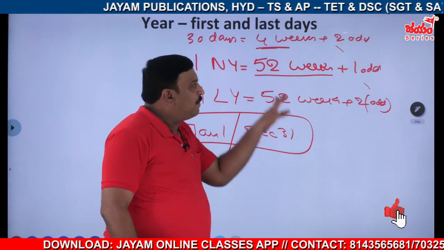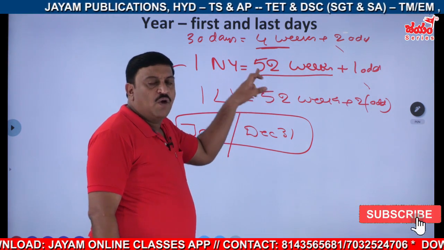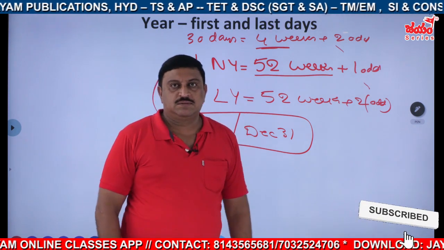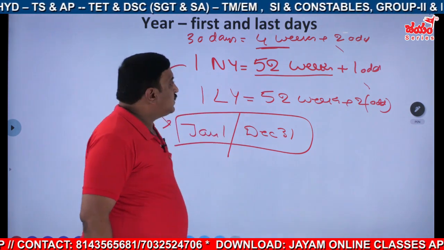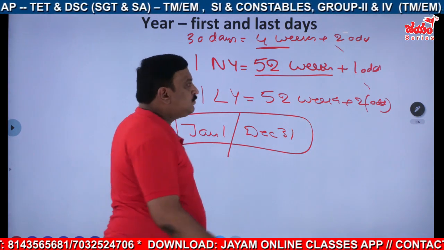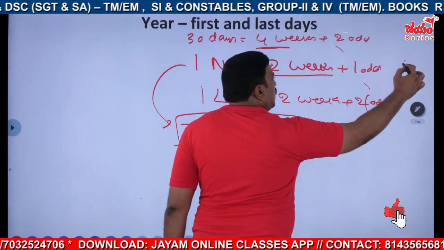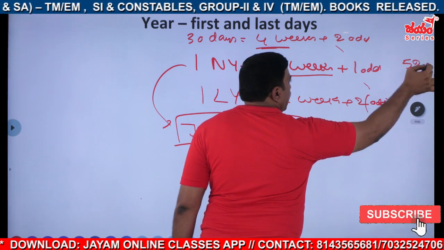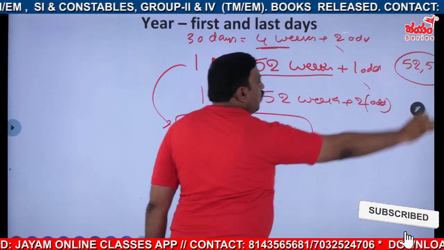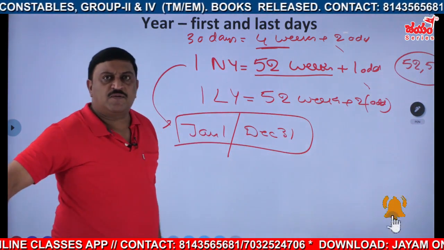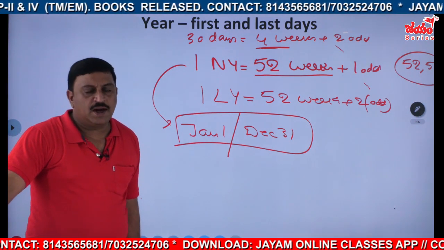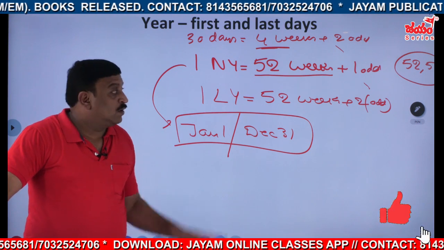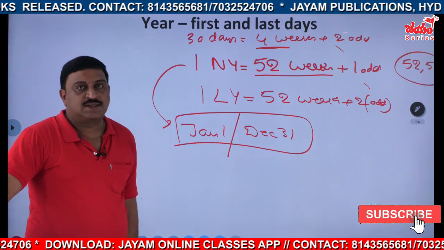Rest of them, minimum how many times will they appear? 52 times. Clear? So your answer must be either 52 or 53. Definitely, the only answer should be either 52 or 53. It can't be 51, it can't be 54. They may give those, but you have to be very cautious about these answers.